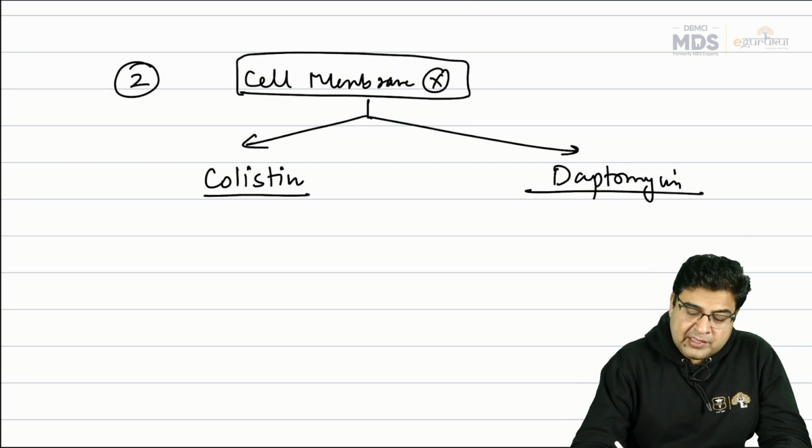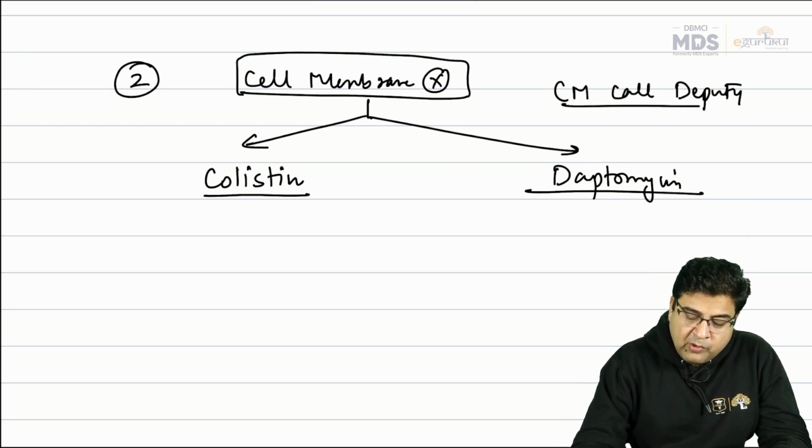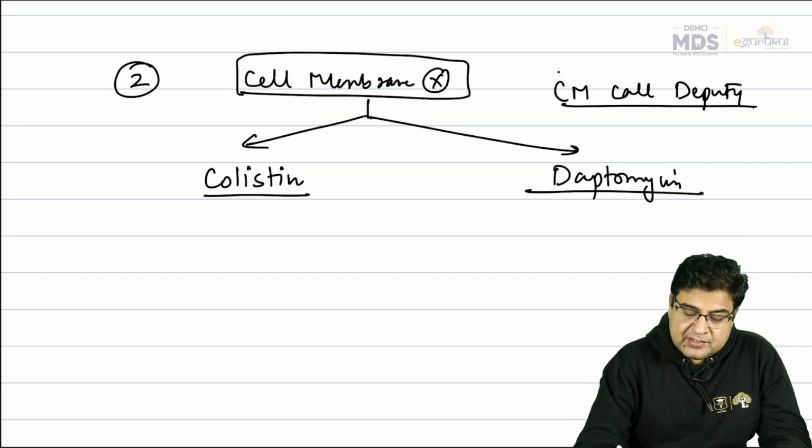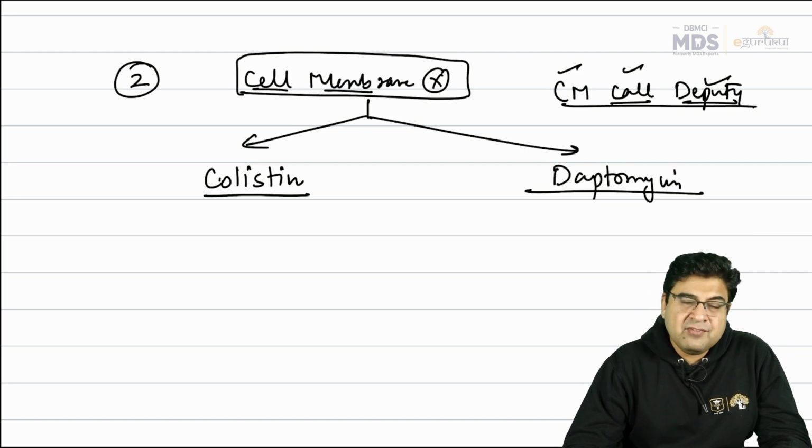Students usually make the mnemonic this way: CM will call the deputy. CM means the chief minister. So CM means cell membrane. Call means the colistin and deputy means the daptomycin. So CM will call the deputy, that is daptomycin. So these are the antibiotics which are cell membrane inhibitors.